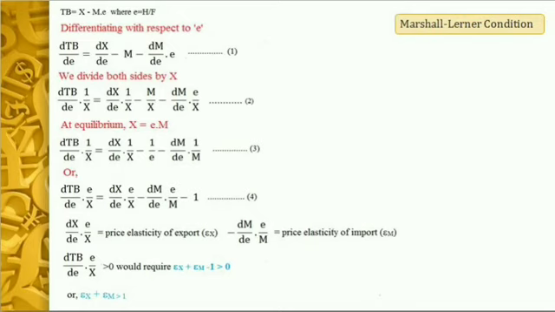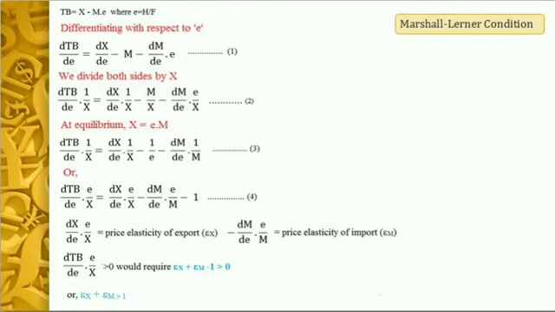Therefore, exports are already in terms of domestic currency, but then we multiply imports by the exchange rate, where exchange rate is just the home currency per unit of foreign currency, in order to express imports in terms of the domestic currency. Now the trade balance becomes X minus M into E.